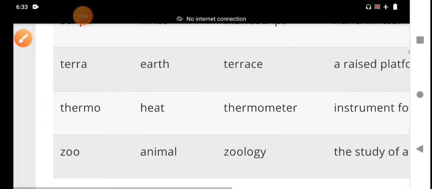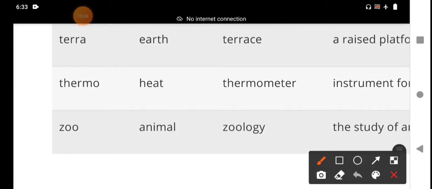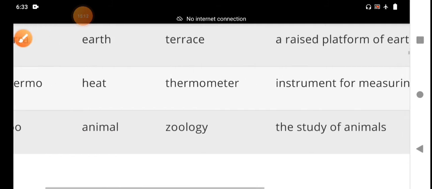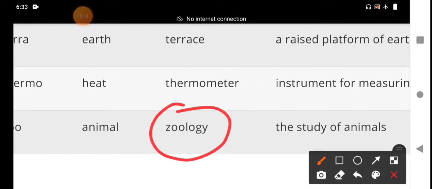And then next, move on to the next word, zoo. We have already known this word. Zoo means animal, and the derived word zoology means the study of animals, the animal kingdom. Zoology means the scientific study of the behavior, structure, physiology, classification and distribution of animals.